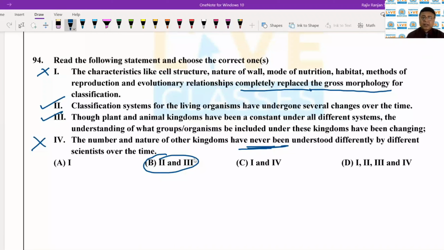Protozoa used to be a phylum of kingdom Animalia under 2-kingdom classification. Subsequently, when kingdom protista was formed, protozoans were shifted to kingdom protista.